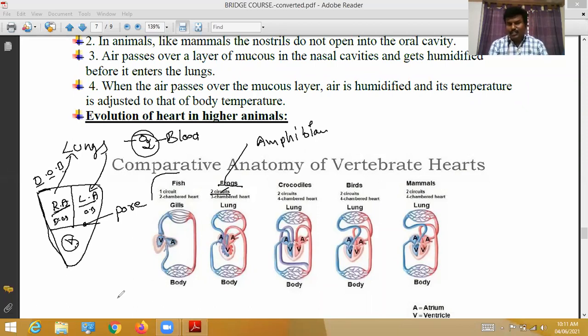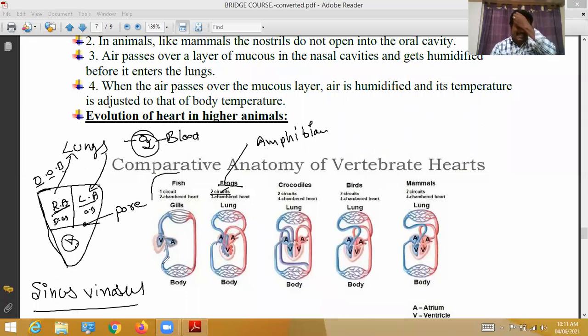Three-chambered heart. Here is one very important point. If I teach that point now, you may or may not understand. Actually, the sinus venosus is one part associated with the amphibian heart.